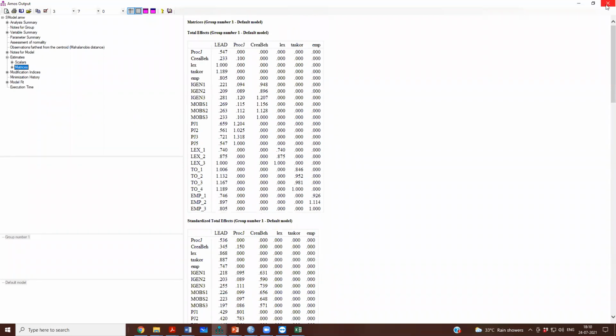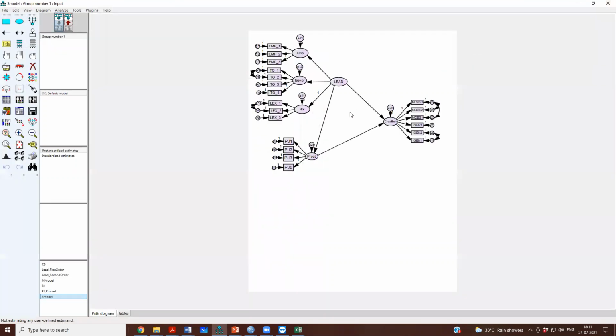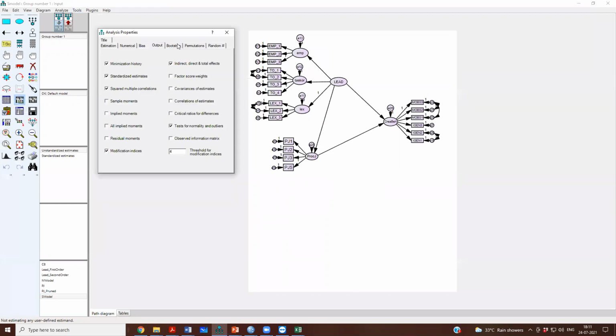In order to test the significance of indirect effects, any kind of indirect effect, not just this one, if you have serial mediation where you have two mediators in between, what you should do is go to the bootstrapping algorithm.